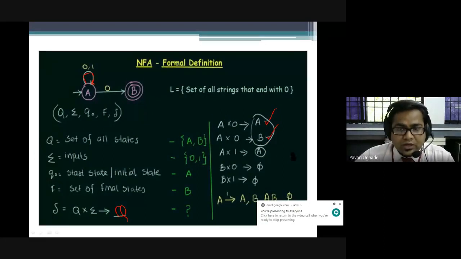There should be only one transition. That's what we have discussed: there should be a unique transition in a DFA.